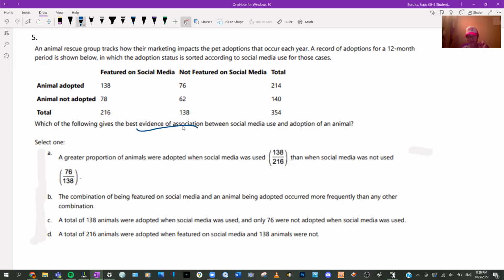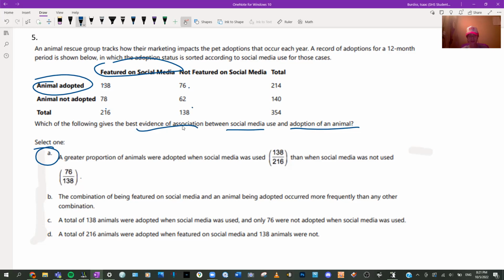That means a relationship between social media use and adoption of an animal. So featured on social media, animal adopted. There is a greater proportion of animals adopted when social media was used than when it was not. All right, first of all, let's see if this was true. 138 out of 216, yes. Then when it was not, yes. That's what it is. We're comparing two things. 138 out of 216, 76 out of 138. Combination of being featured on social media and being an animal being adopted occur more frequently than any other combination.